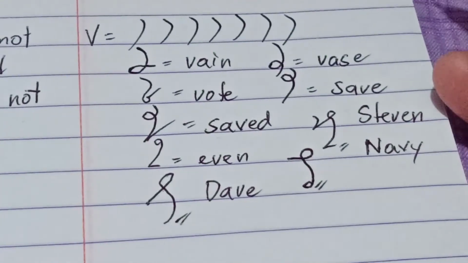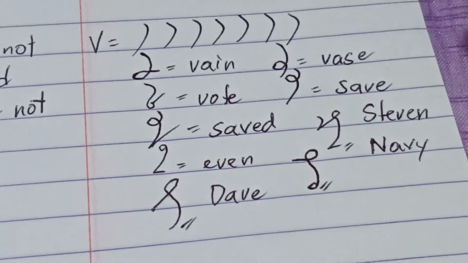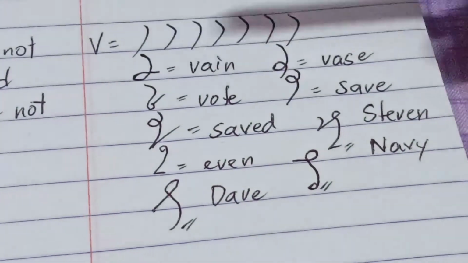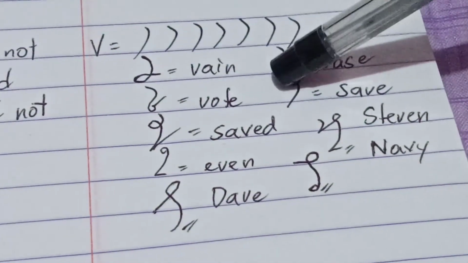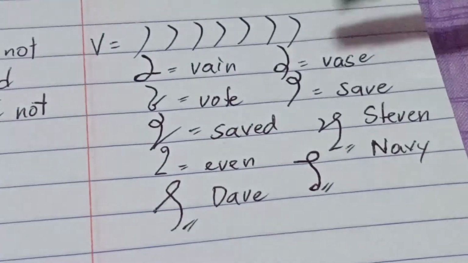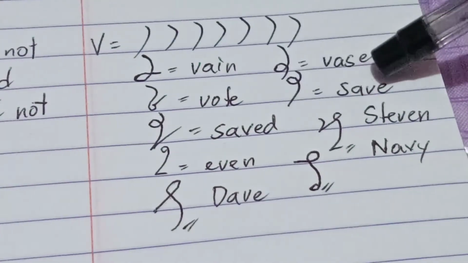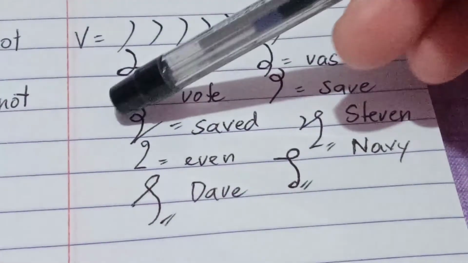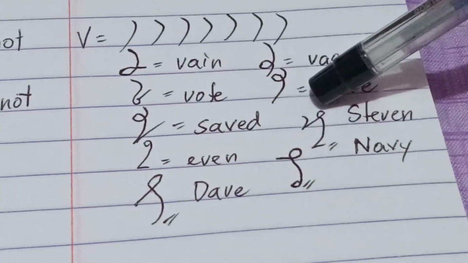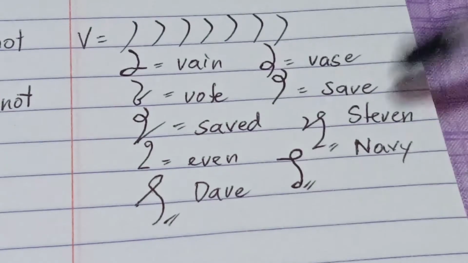Okay? Let's spell out and read all together. So this is V-A-N, vain. V-A-S, vase. V-O-T, vote. S-A-V, save. S-A-V-D, saved. S-T-E-V-N, Steven.